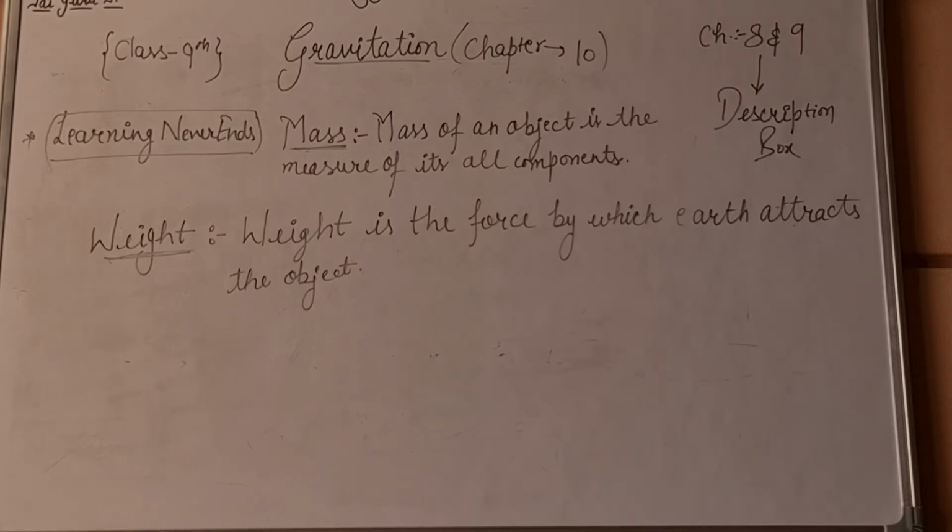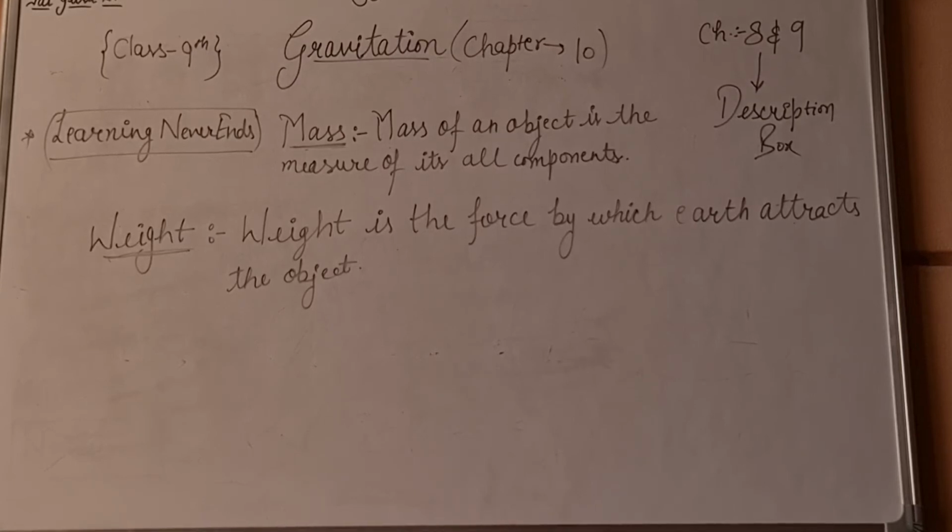Now weight is different from the mass. It is a force by which the earth attracts the body. As you already know, our earth attracts every body which has a certain mass. So this is a force by which the earth attracts the body. It is denoted by W, or you can say F, right?